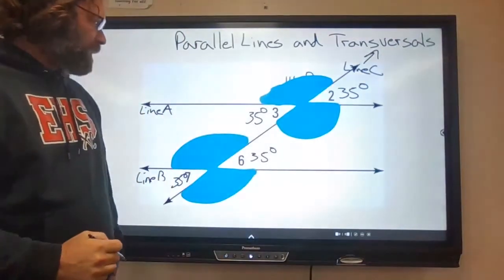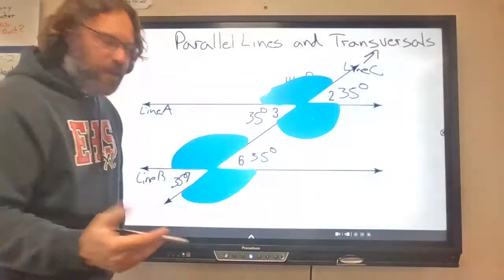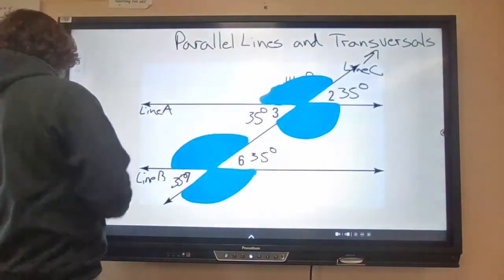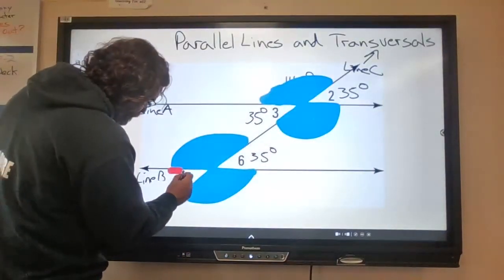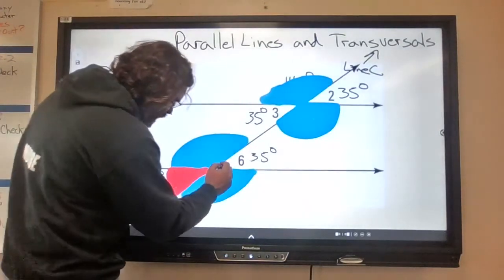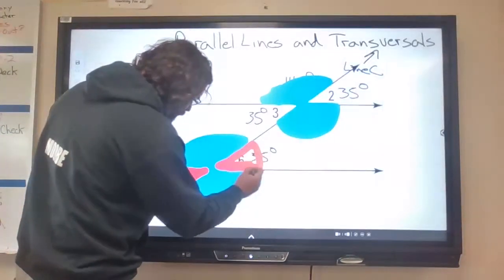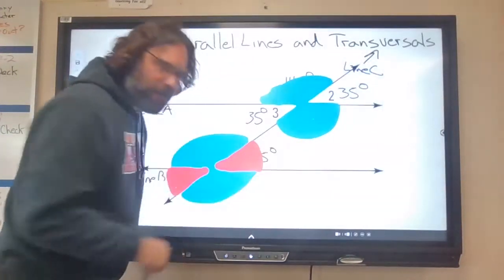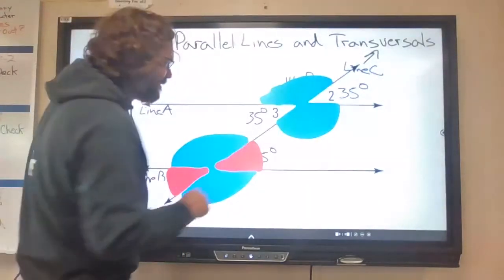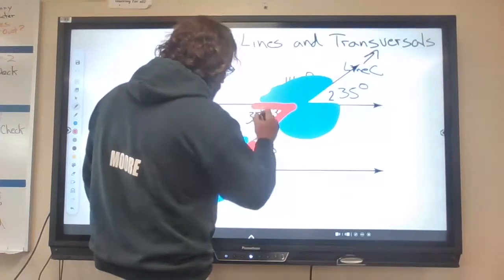Now take a look at what's left: 35-degree angles. I'll make those red. Mr. Moore's coloring outside the lines a little bit. That's okay. Happy little mistakes.